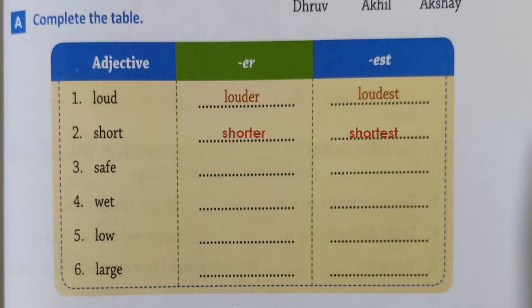Next word, safe. Now in this word, children, can you see E is already there at the end. So what you will add? Only R and only ST, right? You remember I told you before? So let's write. Safe will become safer, and then safest.